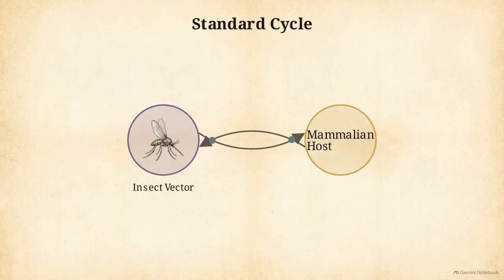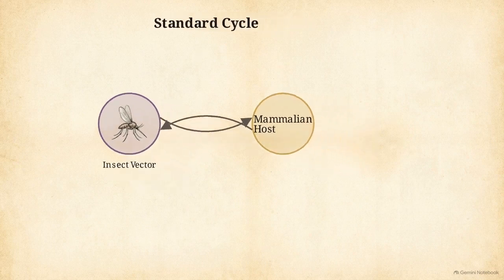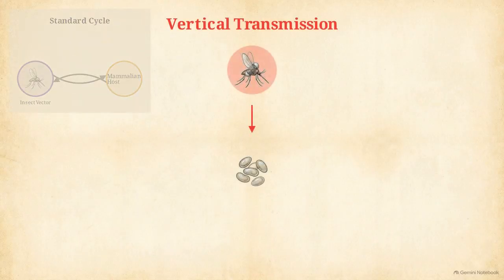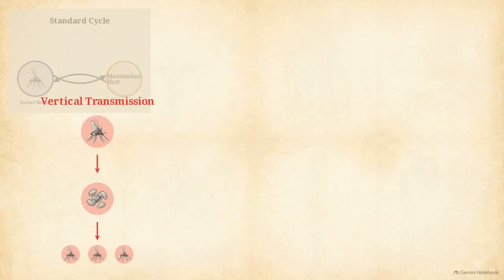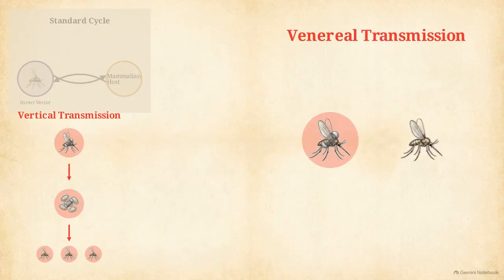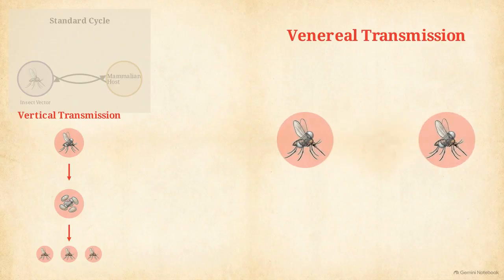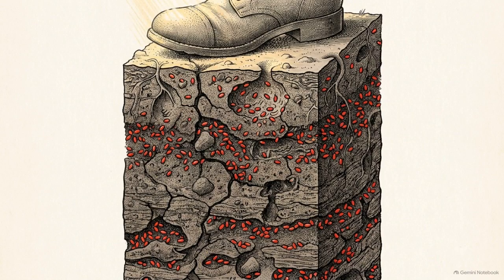This presents a paradox. Standard vector-borne pathogens require a continuous transmission cycle, bouncing between insects and a mammalian reservoir host to survive year-round. Chandipura skips the mammal entirely through vertical transmission. The virus passes directly from an infected female sandfly into her eggs, hatching an infected generation. Furthermore, adult sandflies can pass the virus venereally during mating, spreading it laterally without a blood meal. Together, these mechanisms create a silent inter-epidemic reservoir. The virus survives indefinitely across successive insect generations, remaining totally hidden from public health surveillance.